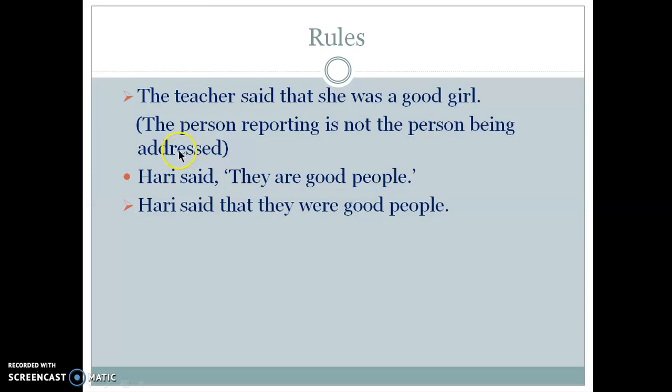And one more thing is that the third person remains the same when being reported. Okay, look at this example. Hari said they are good people. So here they is the third person, and when you change this utterance into indirect speech, it will remain the same. Hari said that they were good people.